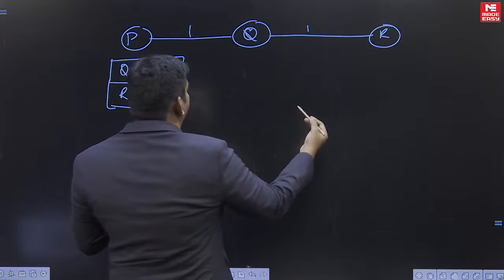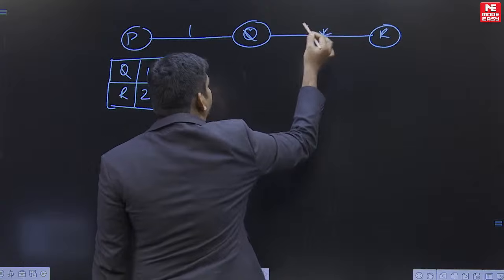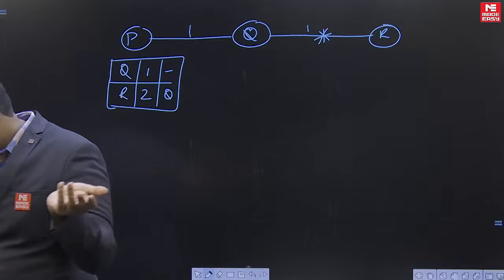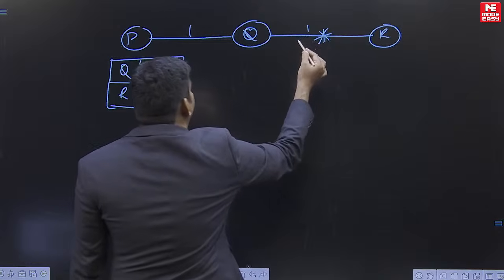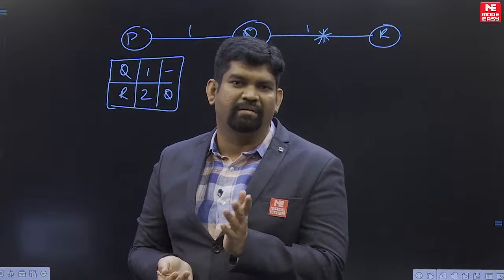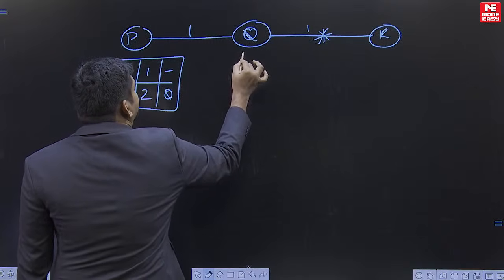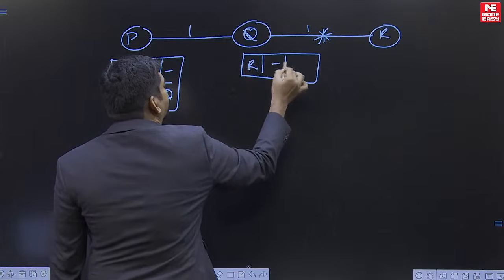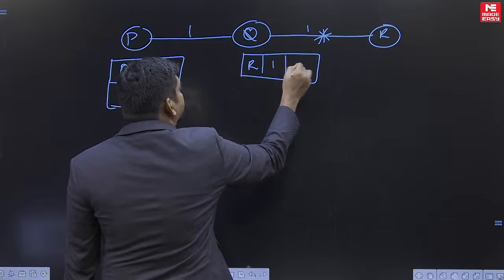Once the routes have converged, suppose the link between Q and R is broken. Understand? Fine. Now they are asking for the probability of getting the count to infinity problem. It is very clear. Suppose it is 1. Previously Q will have the table entry Q to R as 1, with dash as the next hop.